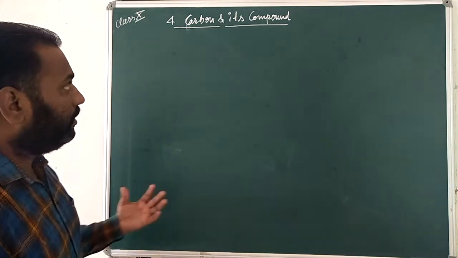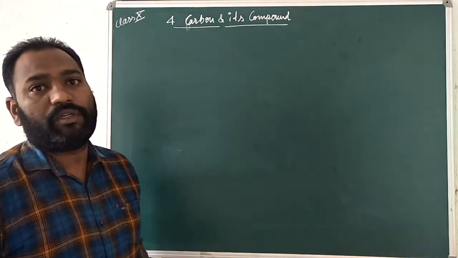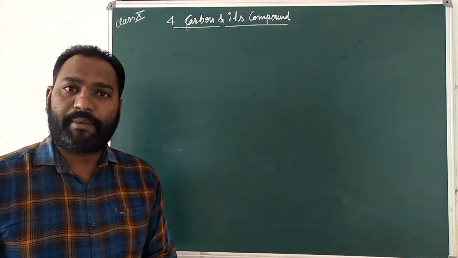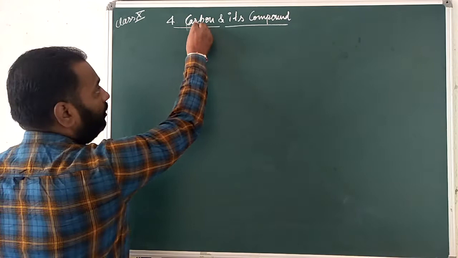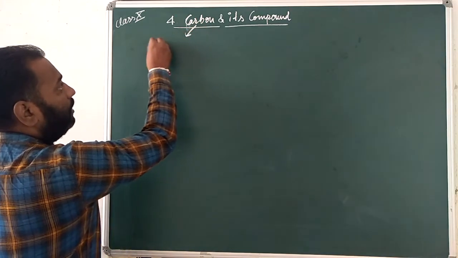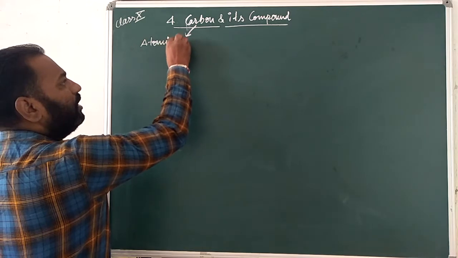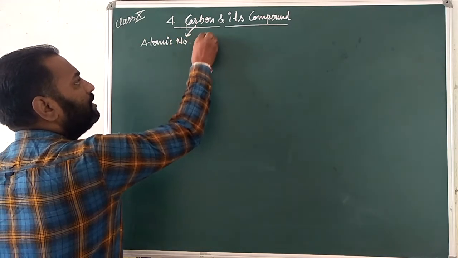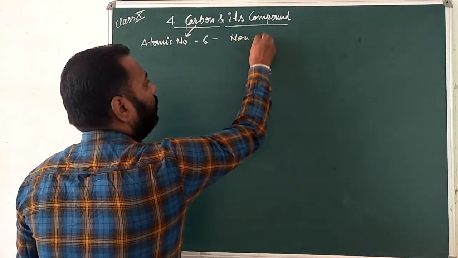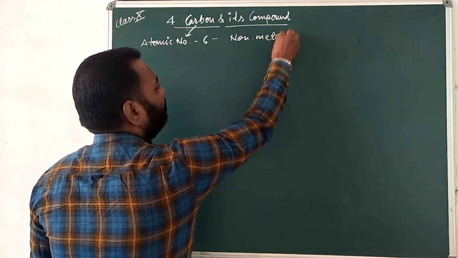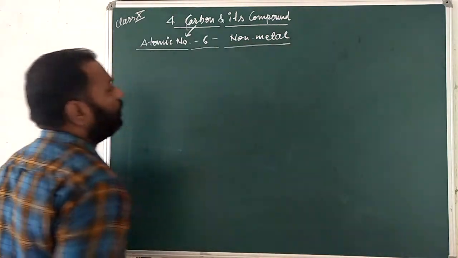I hope you have already heard the name of carbon, and most of the things and materials can be made up of this carbon, because you know carbon has atomic number 6. The atomic number of carbon is 6, and it is a non-metal.